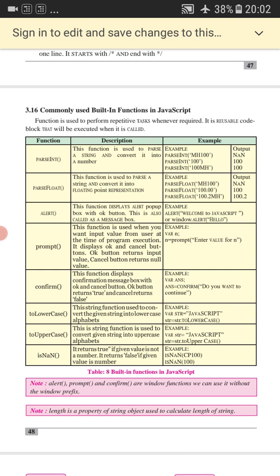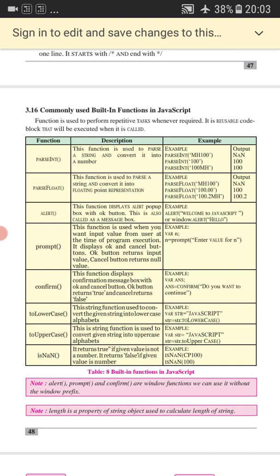Next is toLowerCase. This function is used to convert a string into lowercase. The next function is toUpperCase. This function is used to convert a string into uppercase. Next is NaN. It returns true if the given value is not a number, and false if the given value is a number. So these are all built-in functions in JavaScript, and we can simply use them by referring to the name of these functions.